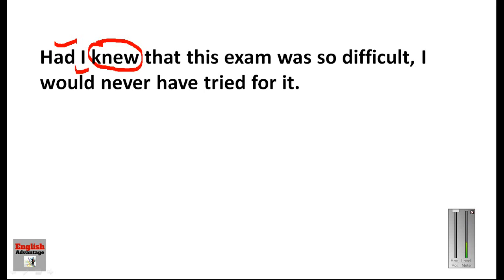And remember one thing, that "had" is followed by "would have". We cannot use "would have" twice in a sentence. There is a pair of "had" and "would have". So this point you should also try to understand, that "had" should also follow "would have". Since "never" has come, this is kind of broken apart from here, but "had" is followed by "would have". So I hope you have understood.